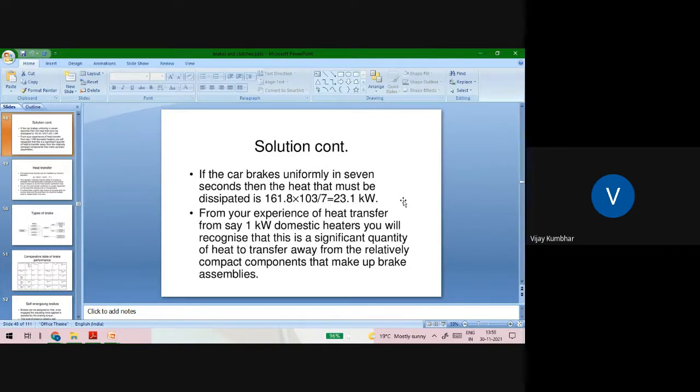If the car brakes uniformly in 7 seconds, then the heat that must be dissipated is about 167.8 × 10³ / 7, that is 23.1 kilowatt. From your experience of heat transfer, say 1 kilowatt domestic heaters, you will recognize that this is a significant quantity of heat to transfer away from the relatively compact components that make up the brake assemblies.